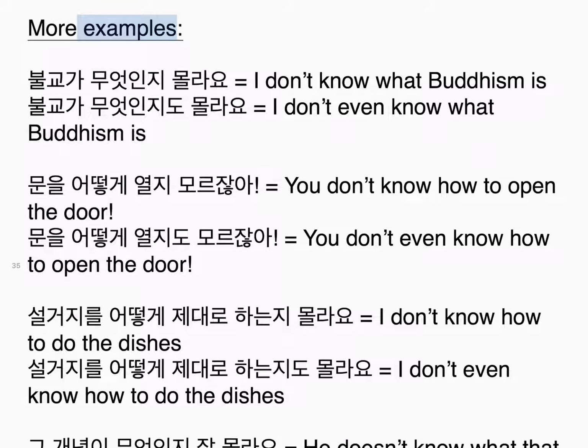More examples. 불교가 무엇인지 몰라요. I don't know what Buddhism is. 불교가 무엇인지도 몰라요. I don't even know what Buddhism is. 문을 어떻게 열지 모르잖아. You don't know how to open the door. 문을 어떻게 열지도 모르잖아. You don't even know how to open the door. 설거지를 어떻게 제대로 하는지 몰라요. I don't know how to do the dishes. 설거지를 어떻게 제대로 하는지도 몰라요. I don't even know how to do the dishes.